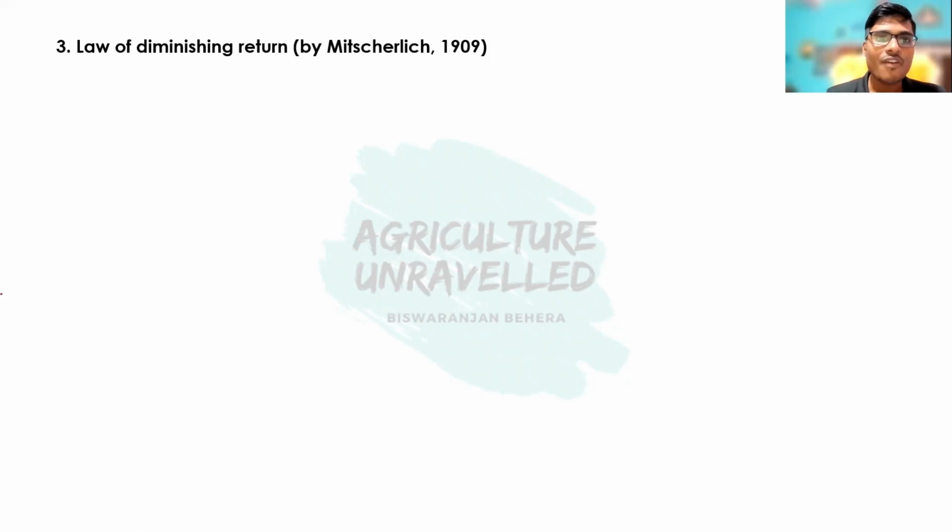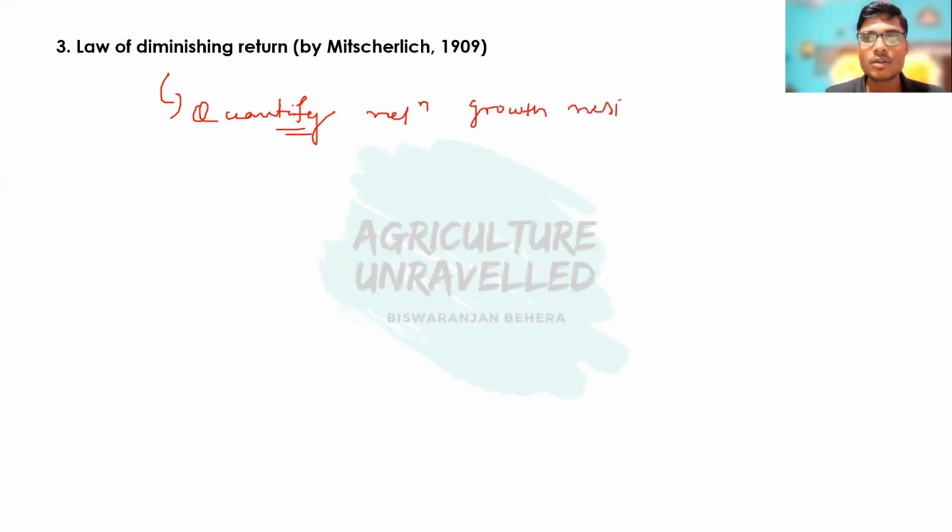So the law of diminishing return quantifies the relationship between growth response and growth factors, and it was proposed by Mr. Lee.